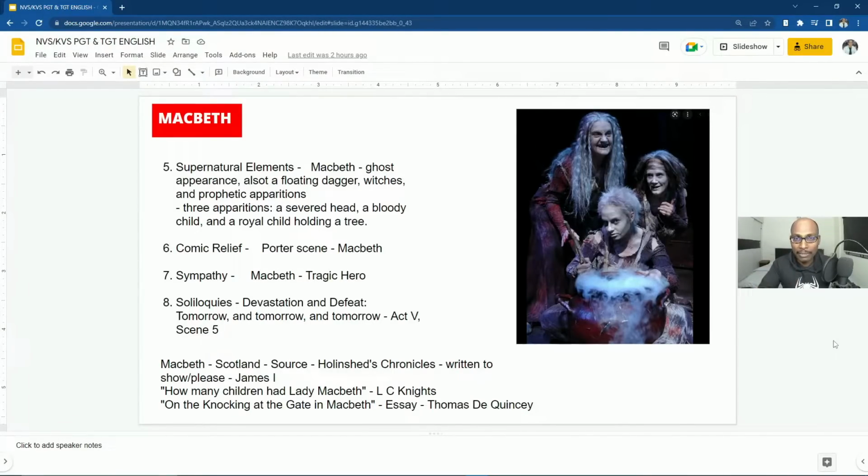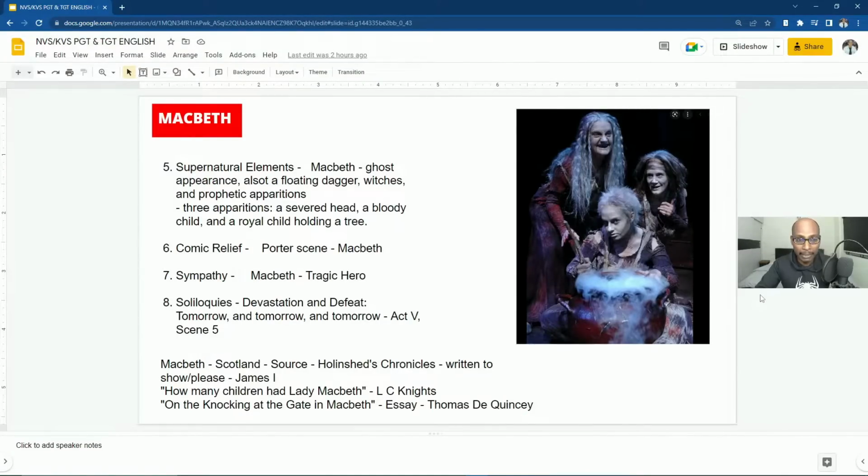Because Macbeth wanted to become the king of Scotland, and not in a rightful way. So he killed Duncan, but before killing Duncan and after killing Duncan also he was not happy.